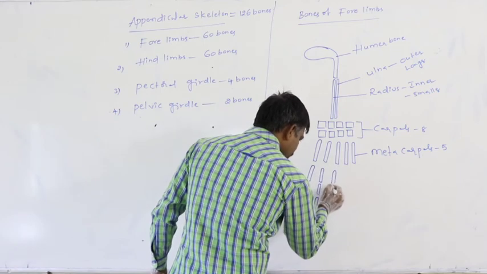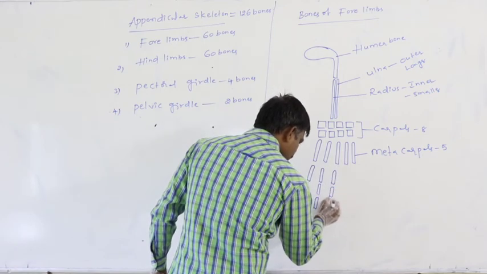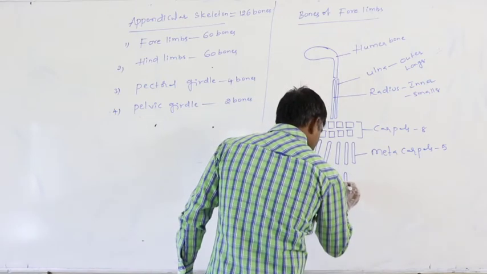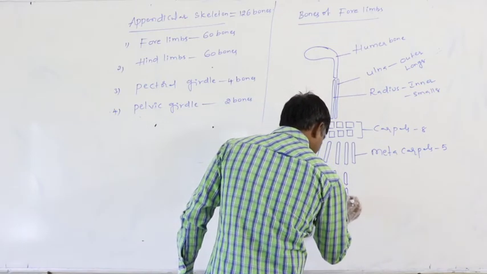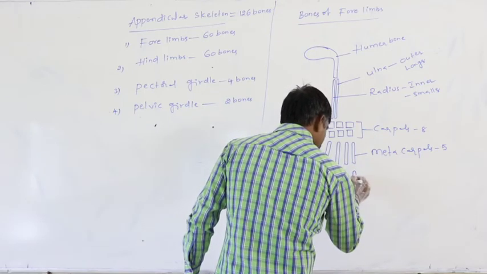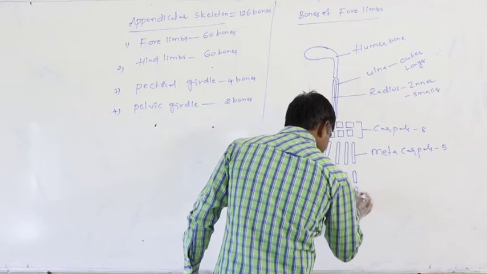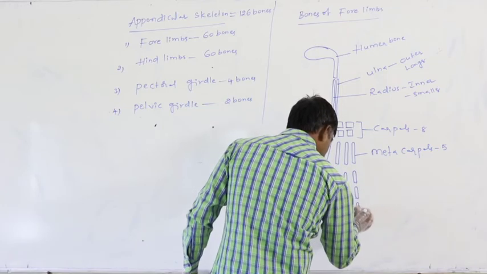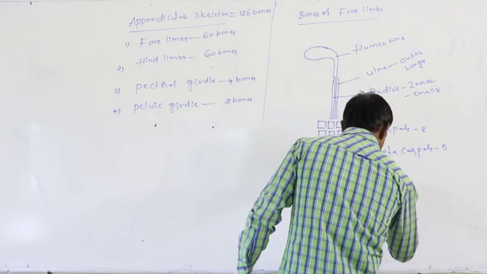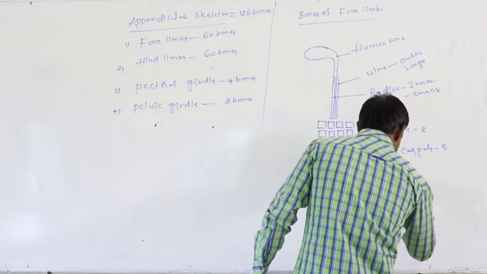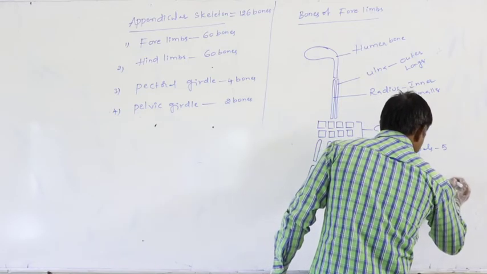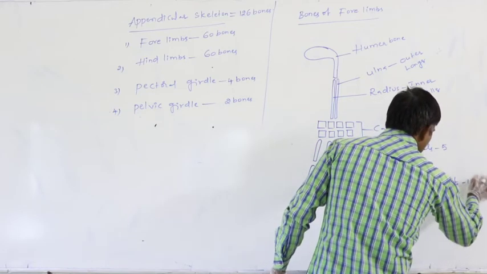So these are the 14 digits or 14 phalanges. In the case of the fingers, whatever the bones which are present, they are said to be the phalanges or digits. They are 14 totally.